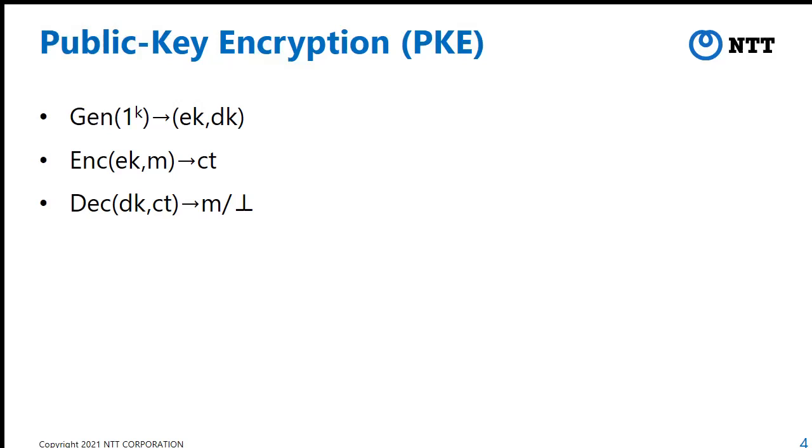On input the security parameter 1^k, the key generation algorithm outputs an encryption key EK and a decryption key DK. On input EK and a message M, the encryption algorithm outputs the ciphertext CT. The decryption algorithm takes DK and a ciphertext as input. Its output is a message M or the rejection symbol bot.